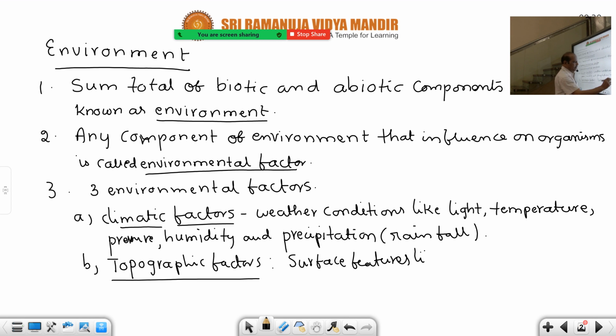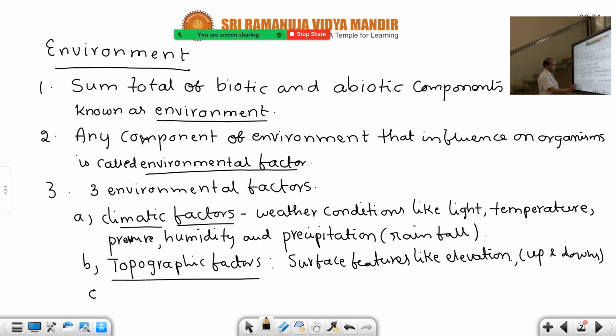Like elevation and depression, ups and downs. Elevation means top, and at the same time in some areas, if you go there, it will again get down. So simply you can write ups and downs on the earth's surface. These are all surface features.